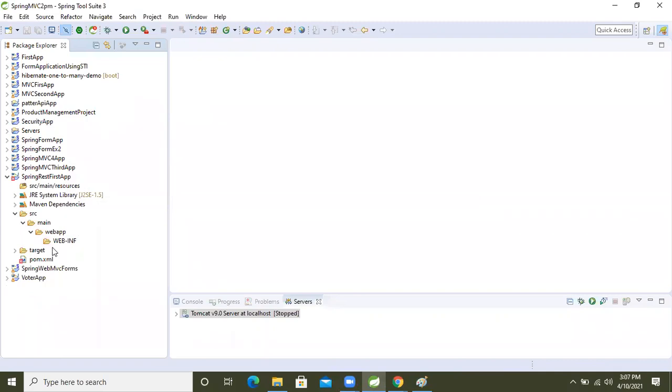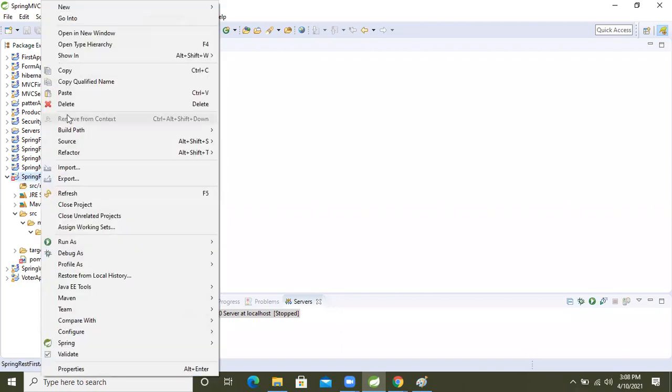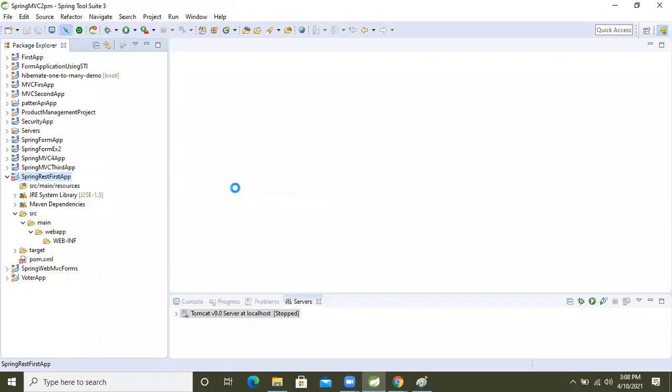Okay guys, so now fine. After that, here we have src/main/resource, but the Java folder where we will work is not coming. So for that, what we will do now: right click on the project, go inside Build Path, then Configure Build Path.